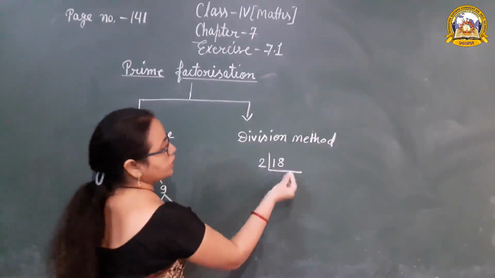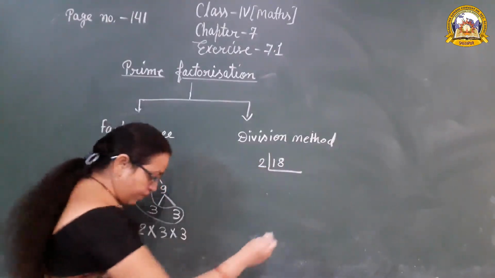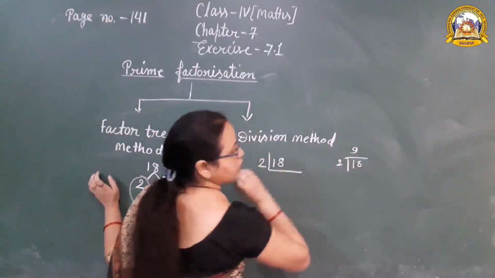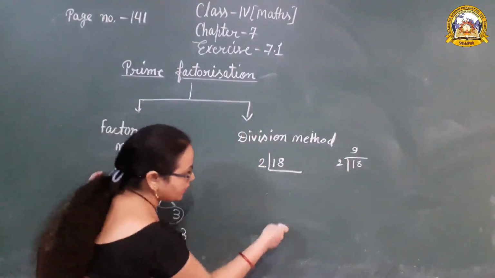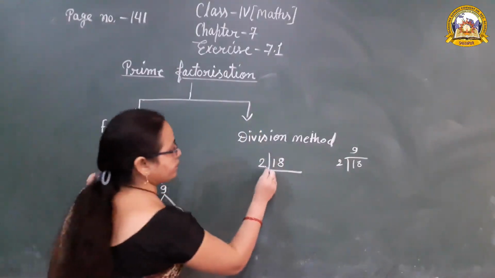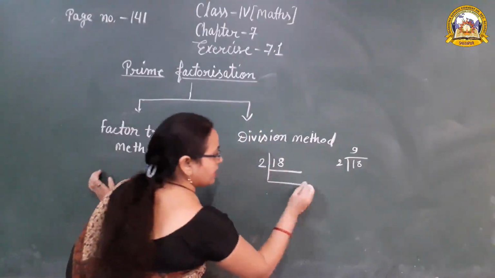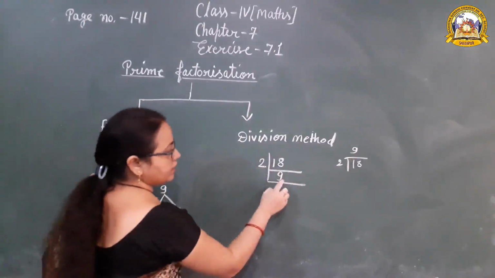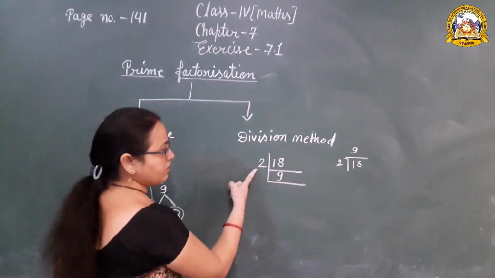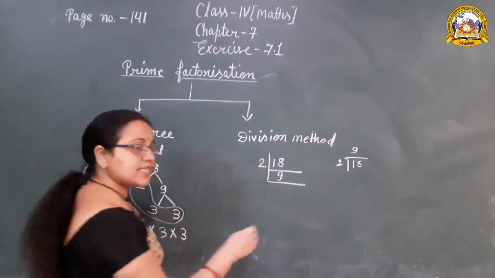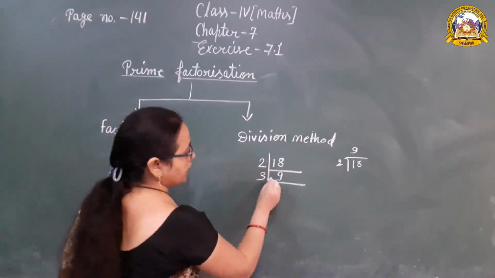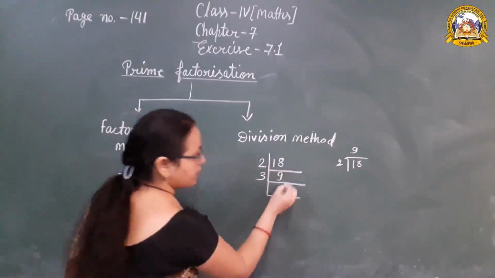Now when we divide this number, the quotient we write on the top, but here we write the quotient below the number. Again make the symbol and write the quotient below. Then 9 is not divisible by 2, so we take the next prime number, that is 3. 3 3s are 9.